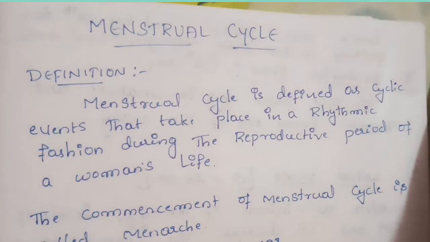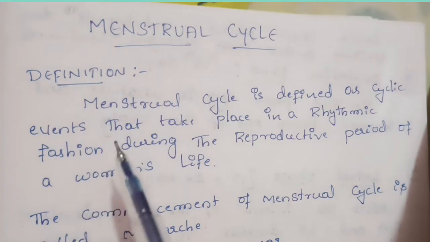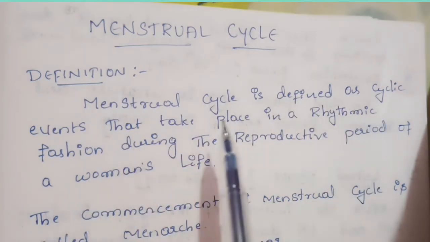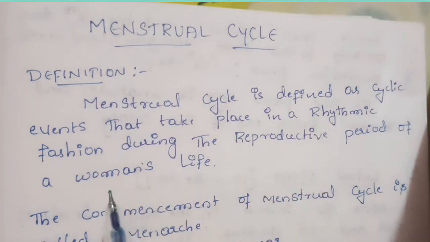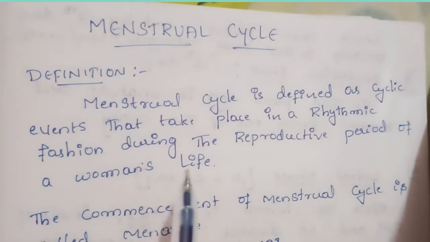Today's topic is the menstrual cycle. So what is the menstrual cycle? The definition: the menstrual cycle is defined as an event that takes place in a rhythmic fashion during the reproductive period of a woman's life. It means the menstrual cycle is a cyclic event, a monthly event that takes place in a rhythmic fashion during her reproductive age.